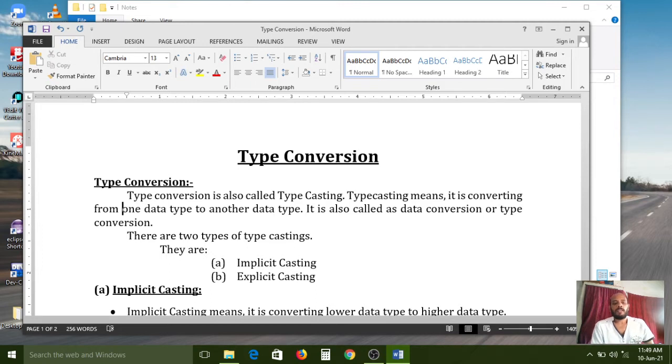Sometimes conversion from one data type to another data type also occurs in our programs. It is also called data conversion or type conversion.